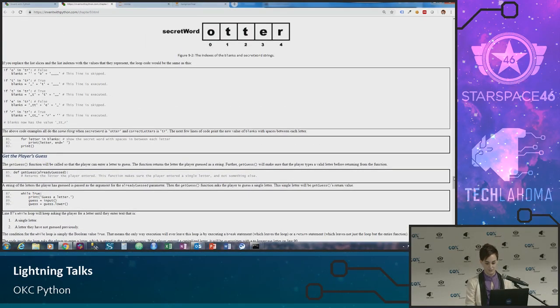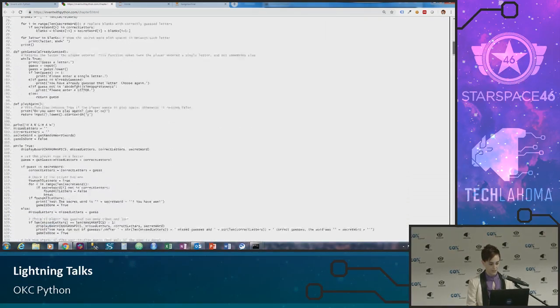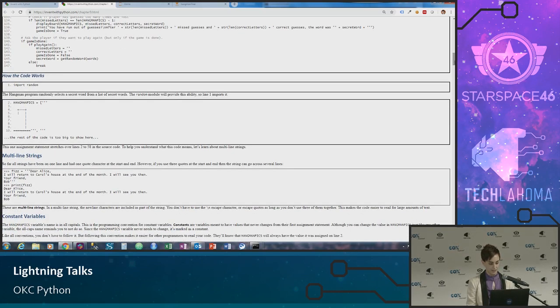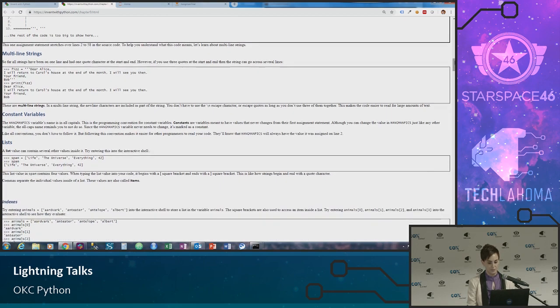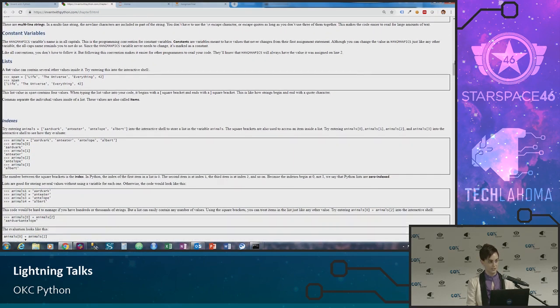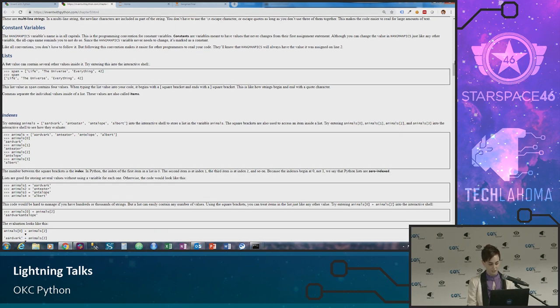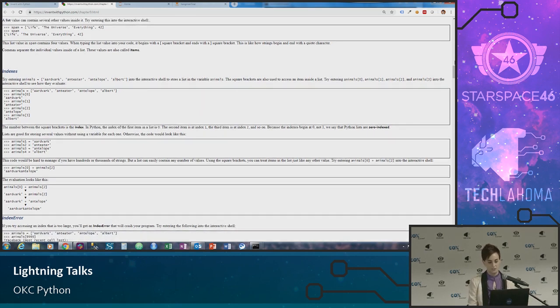I'm going to start at the beginning here, where step by step the author walks through what each line of code represents, how to work through it for beginners and anybody else who's interested in just a little bit more of an in-depth refresher on multi-line strings, variables, functions, all of that kind of stuff.